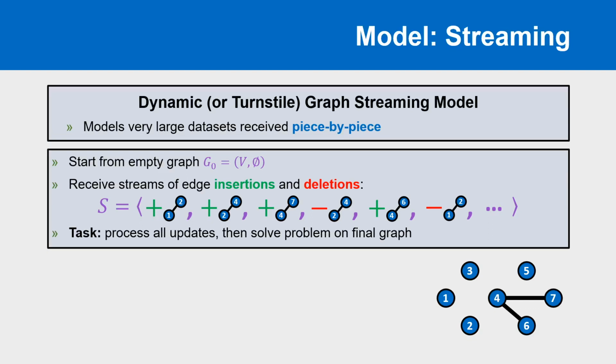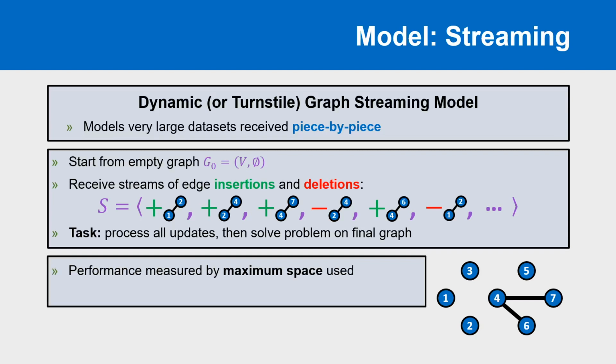This model could represent, for example, social media data, with the vertices being account IDs and edges representing the presence of a friendship relationship between 2 accounts. As accounts friend and unfriend each other, the graph changes, and we may want to perform analysis on snapshots of this data. However, if there are billions of vertices, we may not be willing or even able to maintain the entire graph. So we judge performance based on the maximum amount of storage space the algorithm needs to use at any one time, and this is ideally much smaller than the full input data.